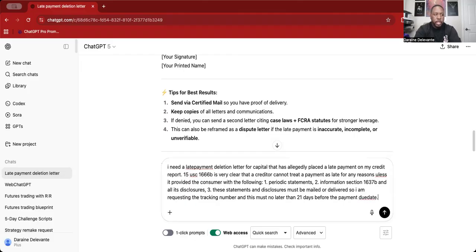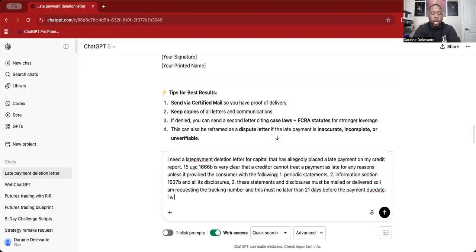Right? Now, negative information. Most people don't know that there's a law for negative information. So is a late payment a negative item? Well, the answer to that is yes, it's negative information.